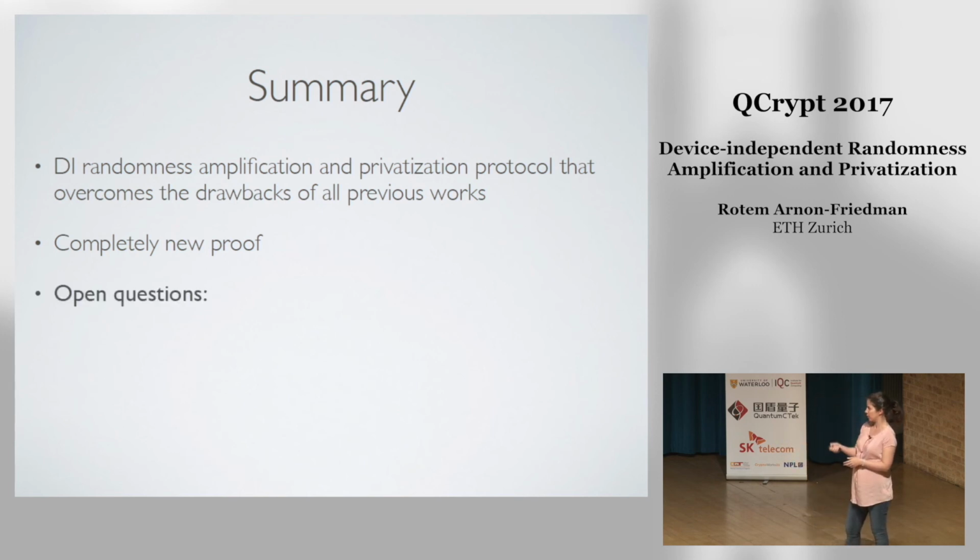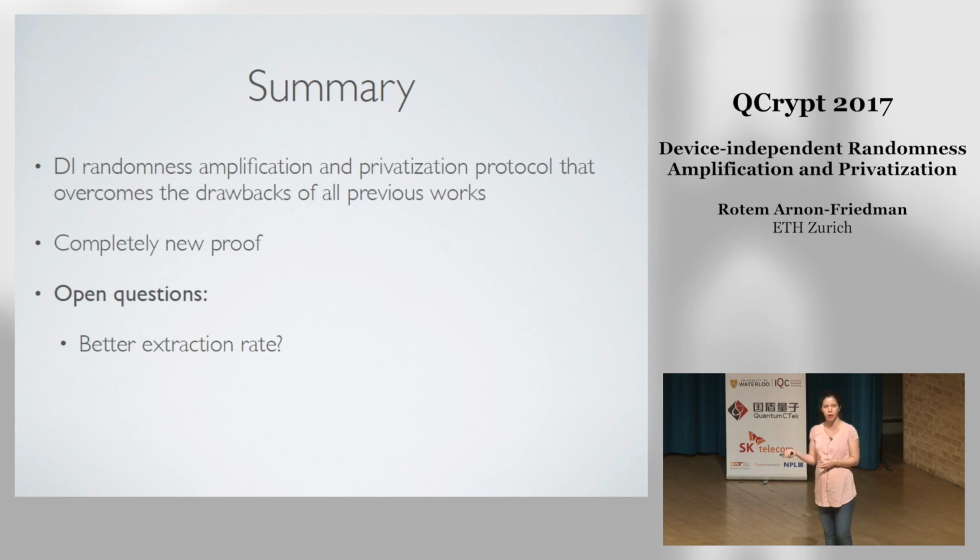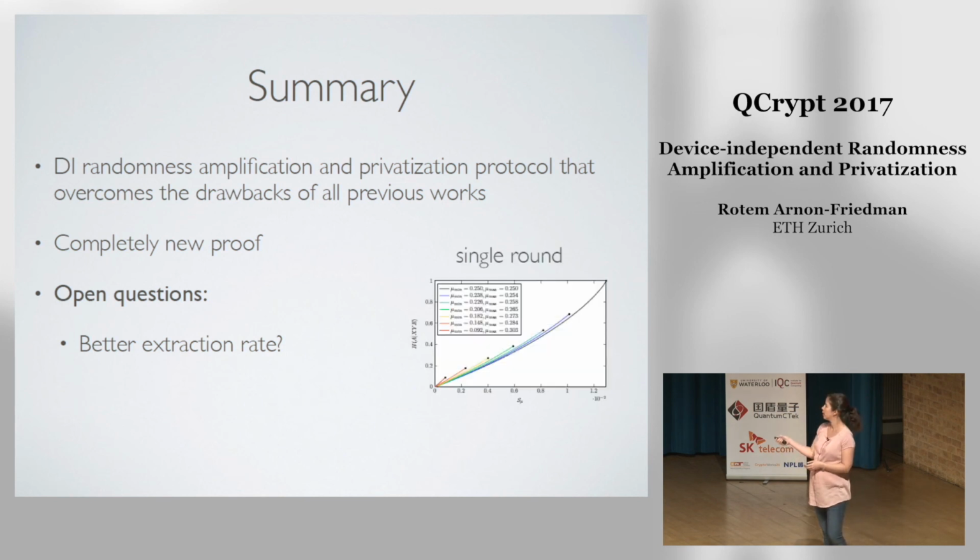Some open questions: how to improve this. The first thing is that I'm pretty sure it's possible to get a better extraction rate. The first place to look is to find a better single-round bound. You don't need to understand any of the security proof or the entire protocol. You just need to be able to find a better bound on the amount of entropy from the Bell violation of these MDL inequalities, or to find a new Bell inequality that will allow us to certify more randomness in this setting.